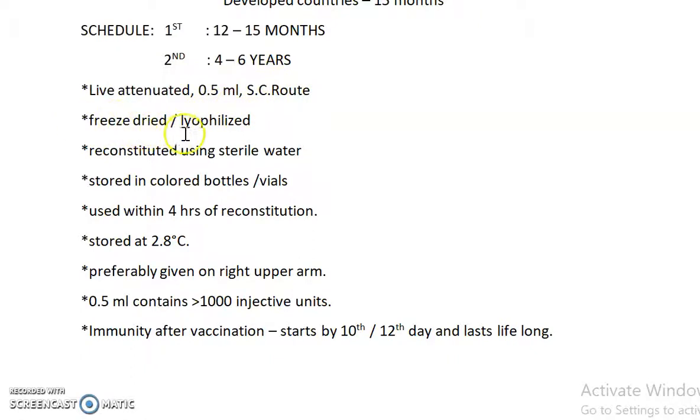It is freeze-dried or lyophilized. It's available as a freeze-dried or lyophilized powder, which should be reconstituted using sterile water. After reconstitution, it should be stored in colored bottles or vials at 2 to 8 degrees centigrade and should be used within 4 hours of reconstitution. It is given in the right upper arm, and the 0.5 ml dose contains more than 1000 infective units. Immunity after vaccination starts by the 10th or 12th day and lasts lifelong.